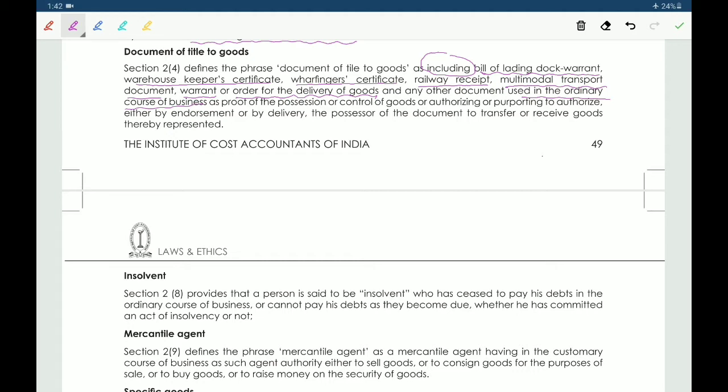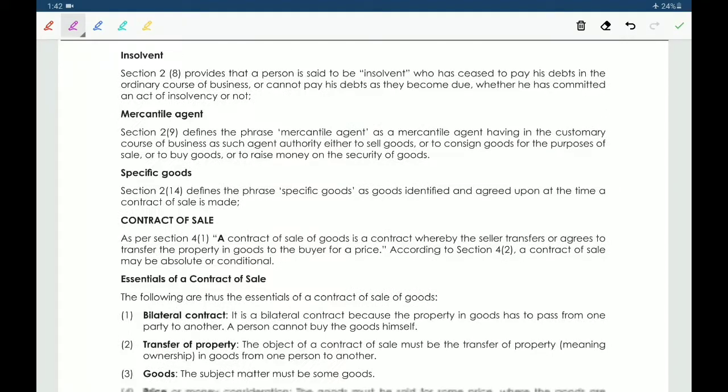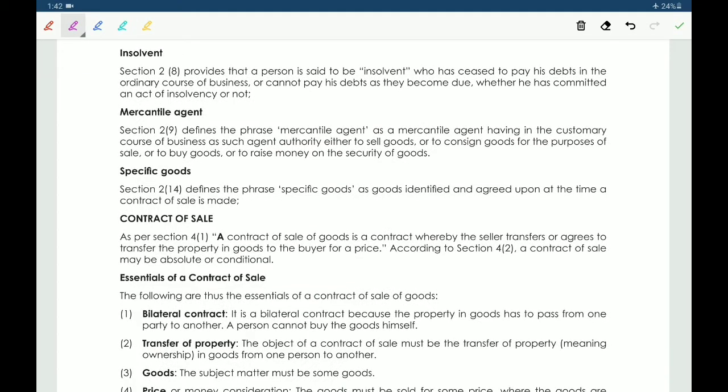Okay. Next, insolvent. So an insolvent is a person who has ceased to pay his debts in the ordinary course of business. Ceased to pay his debts in the ordinary course of business is the insolvent.